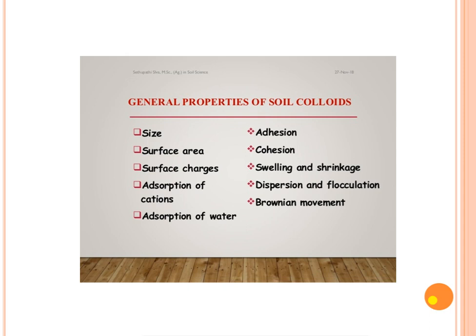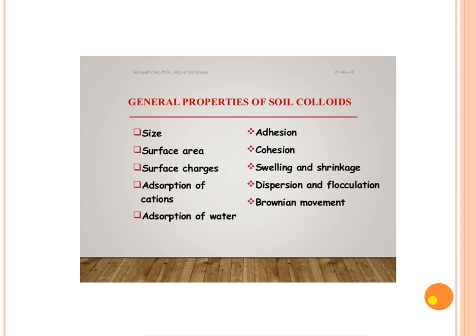Then dispersion and flocculation. Dispersion means dispersion of cations and anions. Sodium is one of the most dispersing agents. It disperses all other cations from the colloidal clay surface and takes their place, possessing dominance of sodium, which results in the production of saline soil and alkaline soil.